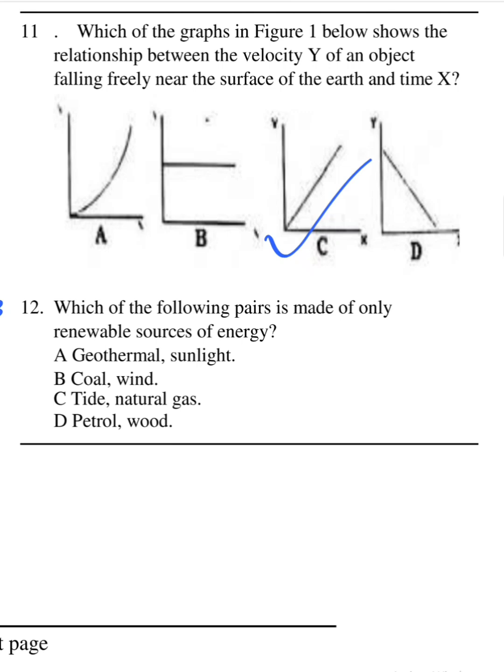In number 12, which of the following pairs is made of only renewable sources of energy? Renewable sources of energy are energy sources that cannot be exhausted. So we have in A, geothermal energy and sunlight can never be exhausted. So the correct option is A. In B, coal is not renewable because it can be exhausted. In C, natural gas is not renewable because it can be exhausted. In D, petrol and wood are all non-renewable because they can get exhausted at some point.